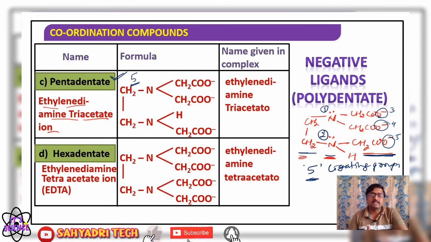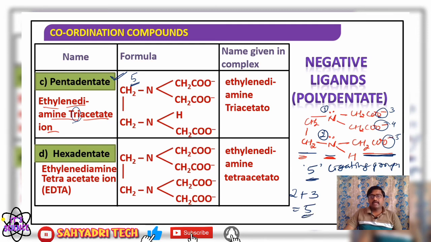Or simply, in general, we can call it a polydentate ligand. Okay, so ethylene diamine triacetate. What is the denticity of ethylene diamine triacetate? It means 5. Please remember this. How are we going to get that 5? There are 2 nitrogen atoms, diamine, so 2 nitrogen atoms, and in ethylene diamine triacetate, 3 acetate ions, the CO minus group, are present. So totally 5 ligating atoms are present. Therefore its denticity is 5.